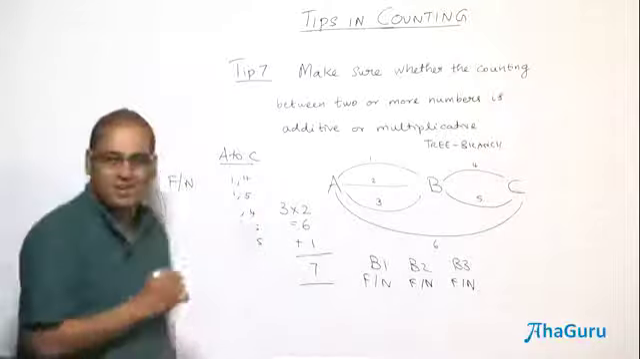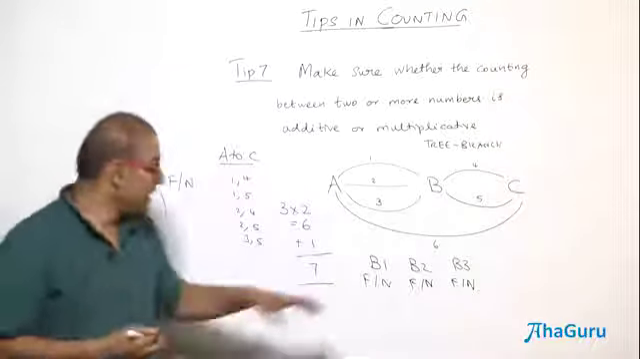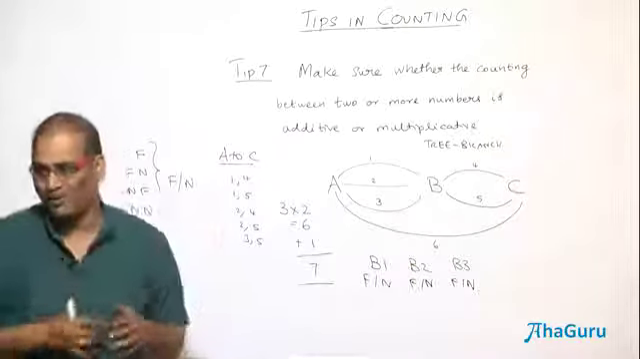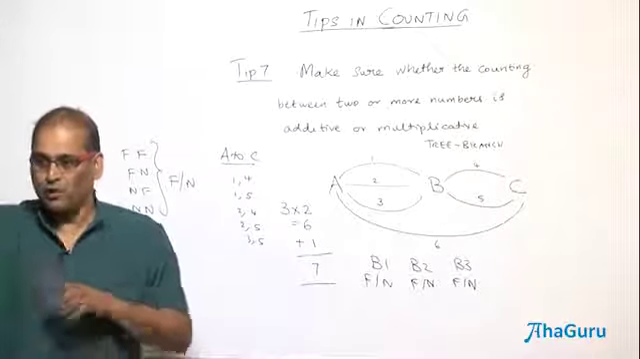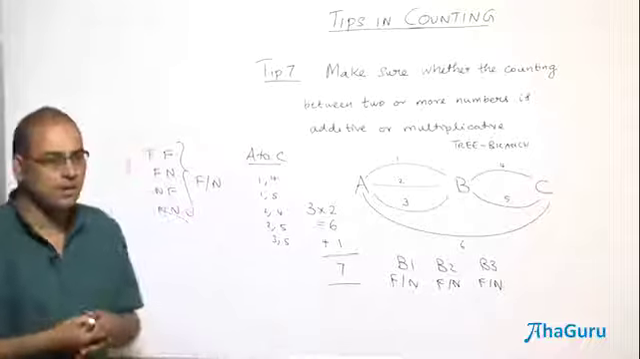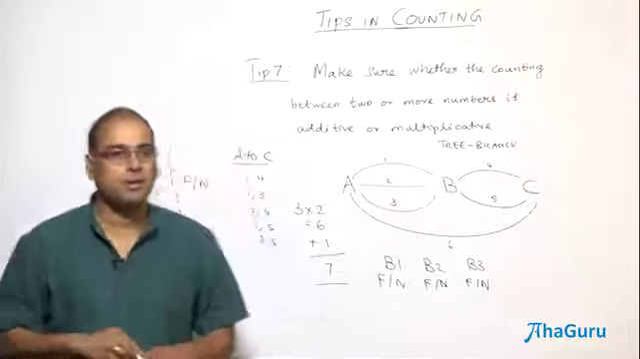So each of these 4, for each you have a follower of 2. Either F or N. So it's multiplication. You need to multiply, not add. So if you are going to have a 4th bulb, then what will happen? 16.